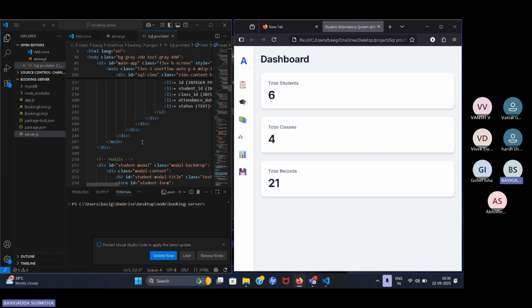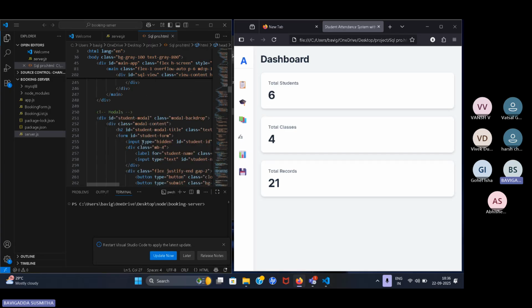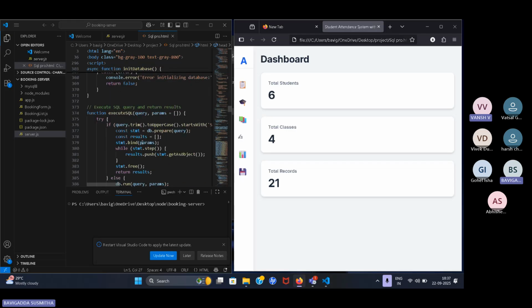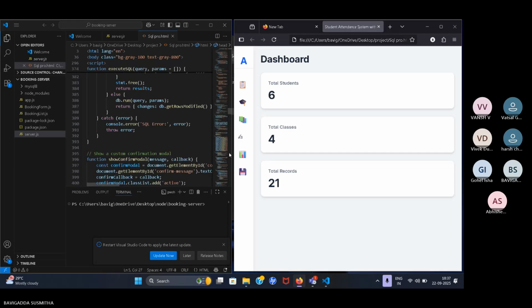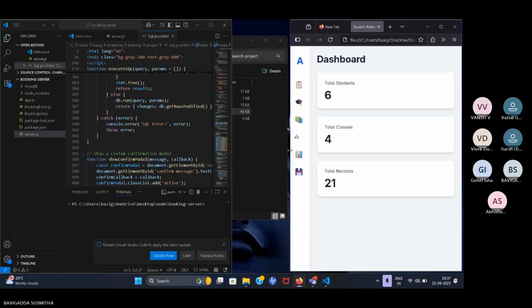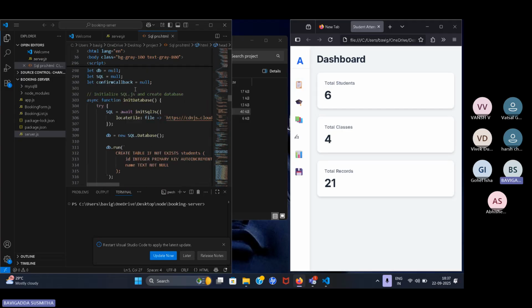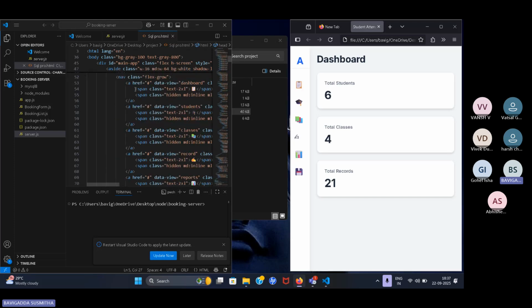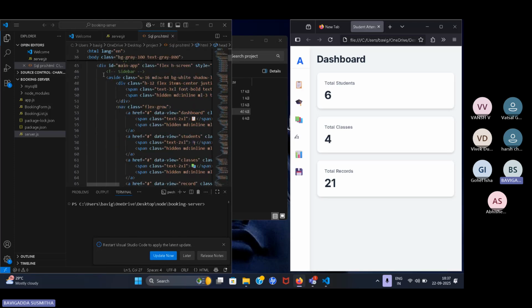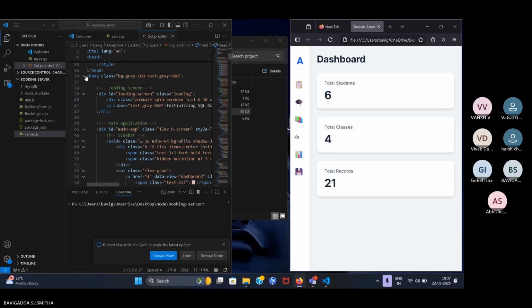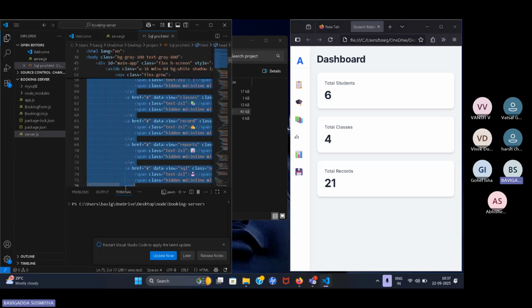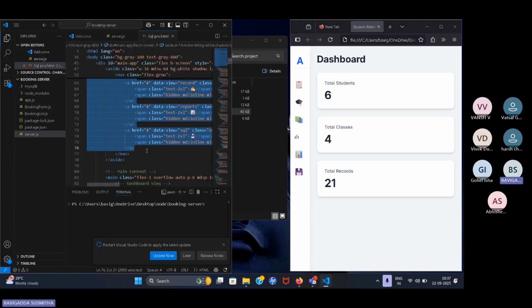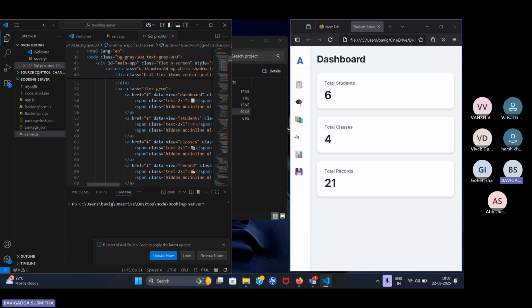I will use these languages: HTML, CSS, JavaScript, and SQL also in this project. In this dashboard section, I will use SQL, HTML code, and CSS code. This is all the code for the front end part I will use.